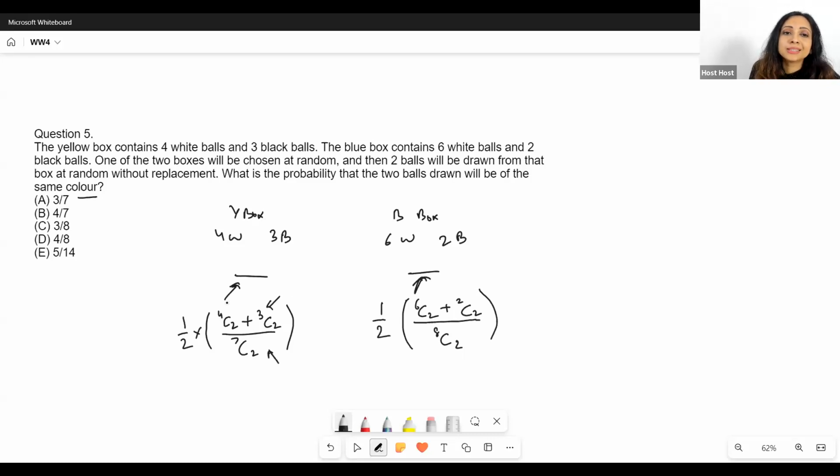So now this is the entire thing. When I add them up, it will give me the probability that the two balls drawn will be of the same color, because either this will happen or this will happen.